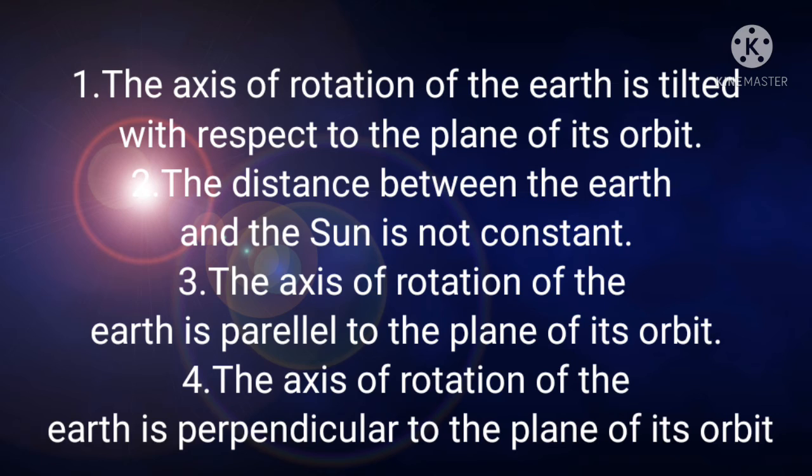Because earth's tilted axis causes the seasons. Throughout the year, when the earth revolves around the sun, different parts of the earth are exposed to the sunlight. When a particular part of the earth is exposed to most of the sun rays, it experiences summer. For example, if the north pole tilts towards the sun, it experiences summer.